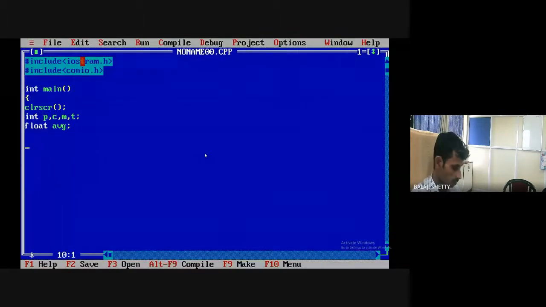Write down cout. I assume here already you know basics of C++, okay, \n, enter physics, chemistry and maths marks. Okay. In C++, every statement should be terminated by semicolon. P for physics marks variable, C for chemistry marks, M for mathematics marks.